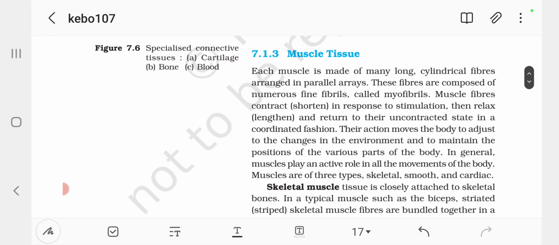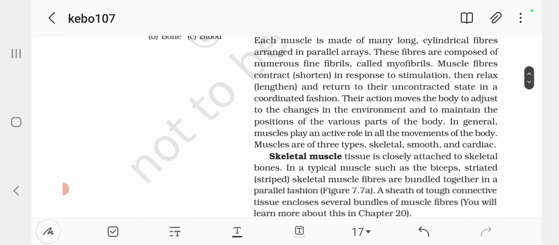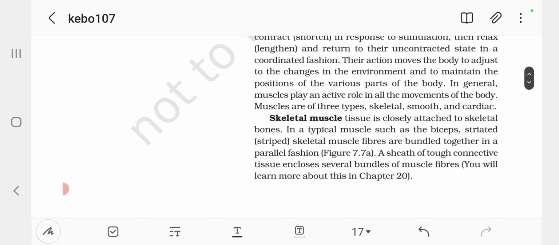Muscle tissues. Each muscle is made up of many long cylindrical fibers arranged in parallel arrays. These fibers are composed of numerous fine fibers called myofibrils. Muscle fibers contract, shorten in response to stimulation, then relax, lengthen, and return to their uncontracted state in a coordinated fashion.